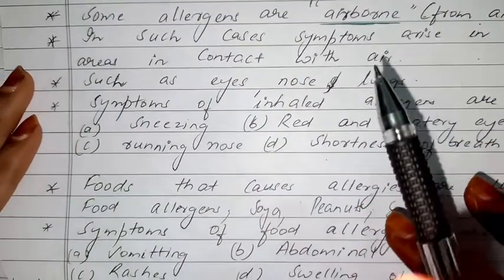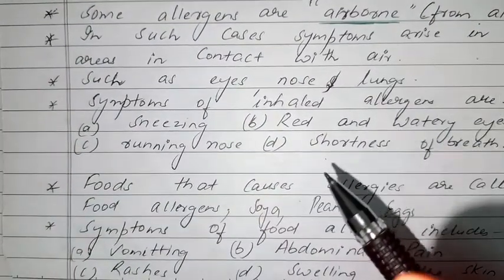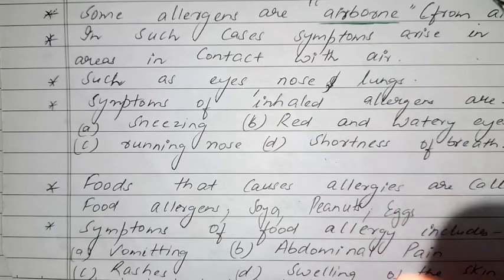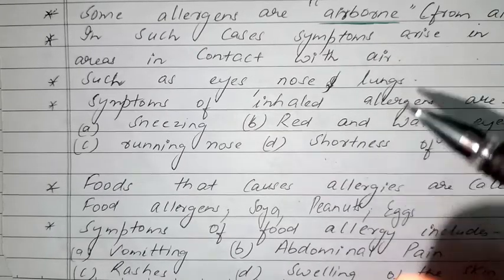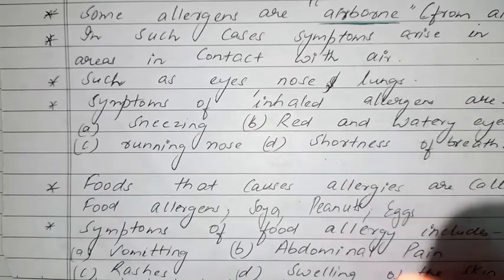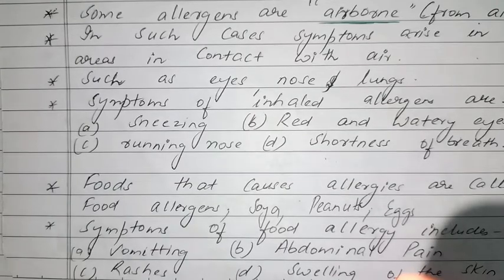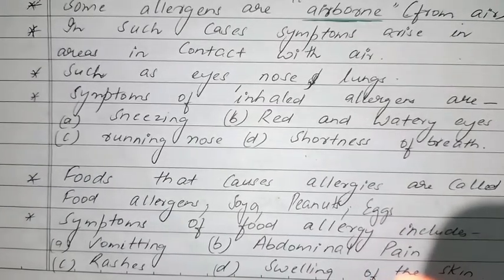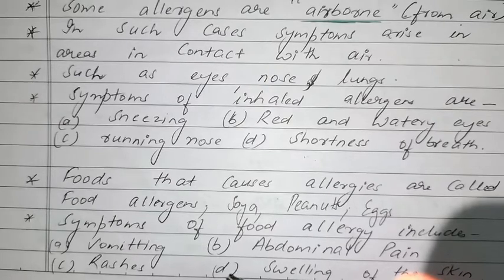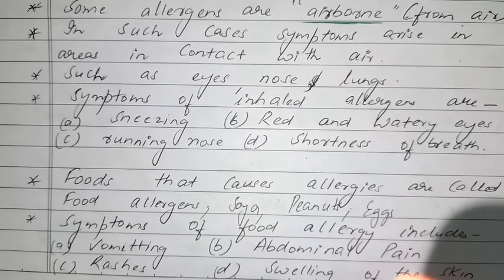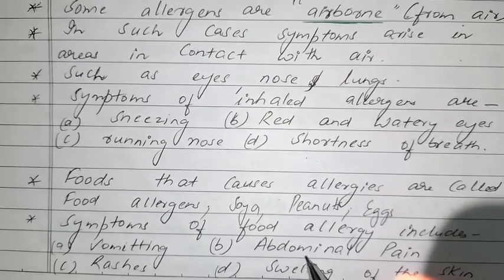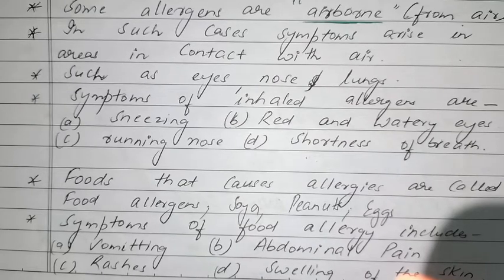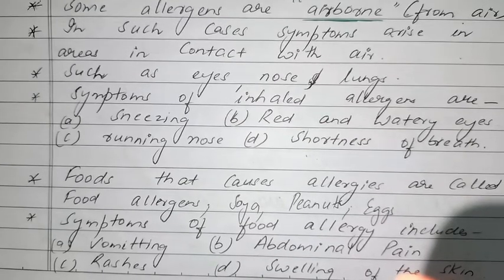Now, what are the foods that cause allergy? As I already told you, peanuts, eggs, soya, milk. Such foods that cause allergies show the following allergic symptoms: vomiting, abdominal pain, rashes and red swelling of the skin.